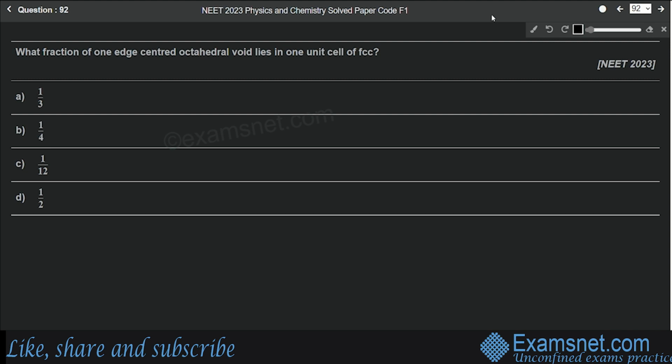Question number 92 is from the chapter Solid State, and the question is: what fraction of one edge-centered octahedral void lies in one unit cell of FCC? So we know that the total number of octahedral voids in FCC is 4, right? And octahedral voids consist of edge centers and body centers, right? Now what happens? One edge center